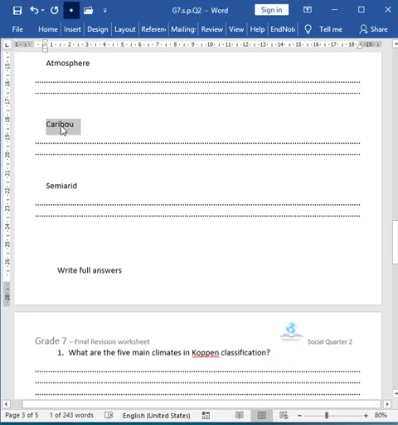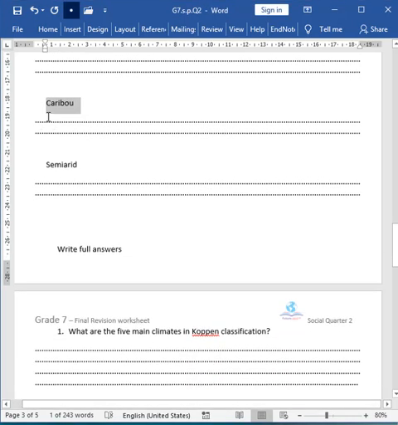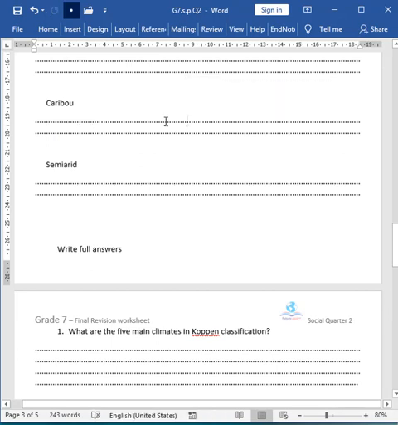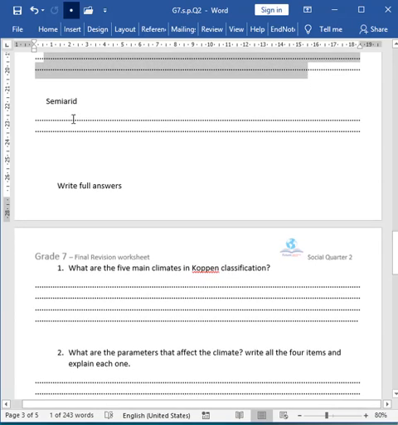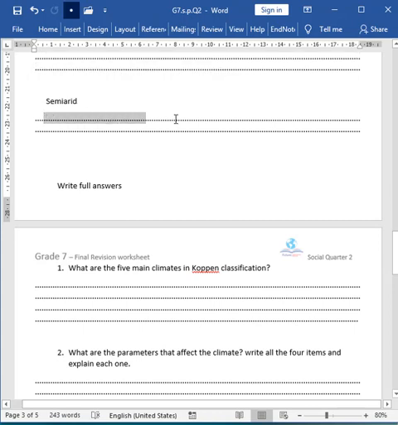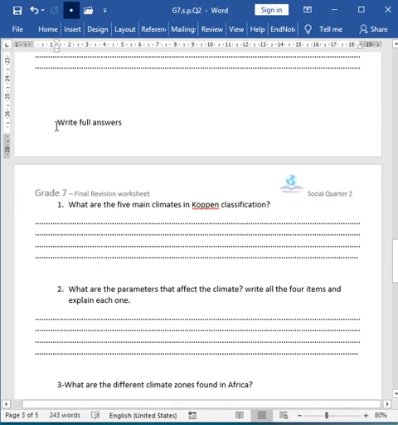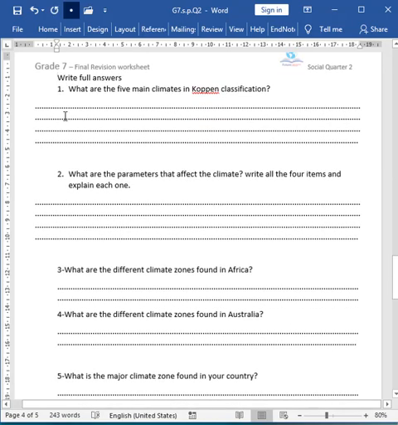Next word, caribou. Caribou is a kind of animal. It's a kind of deer, a very large deer that lives in the very cold areas of the South Pole and North Pole, the polar climate. Semi-arid is a type of climate that is somewhat hot and dry. That is called semi-arid. For the next part, you should write full answers.